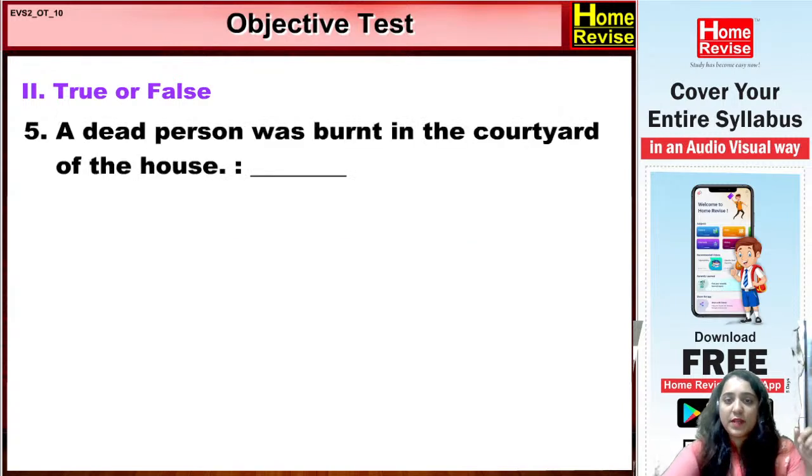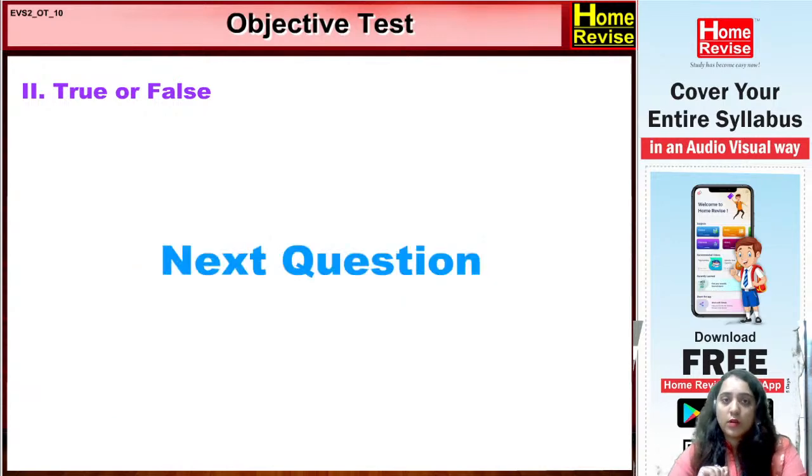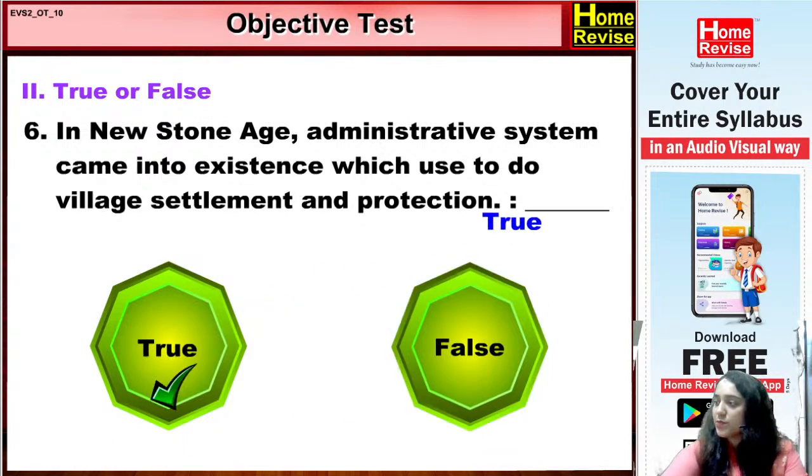A dead person was buried in the courtyard of the house. Is it correct? Wrong. He was buried in the house and outside in the open area. In the New Stone Age, an administrative system came into existence for village settlements and protection. So administration came into existence for the village protection. Yes.